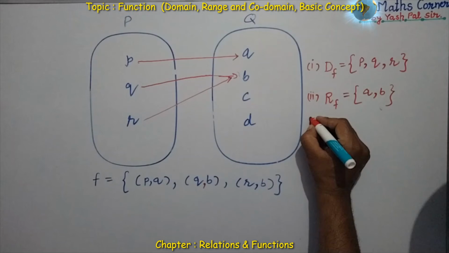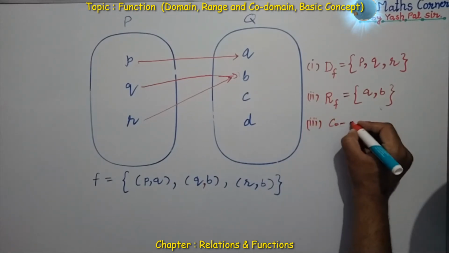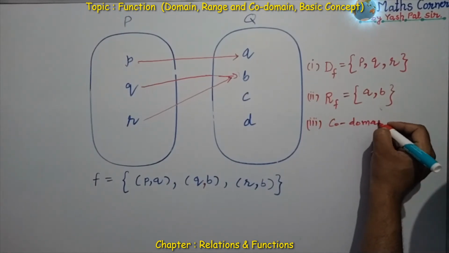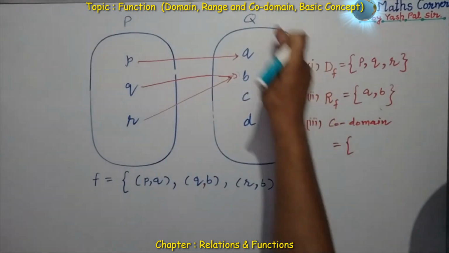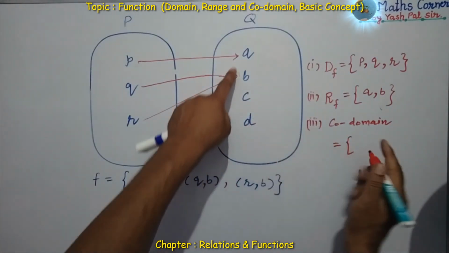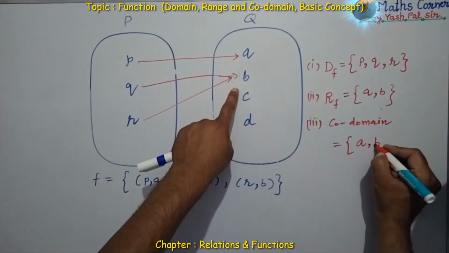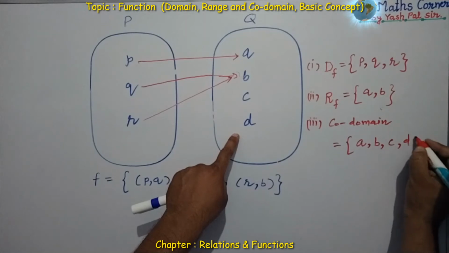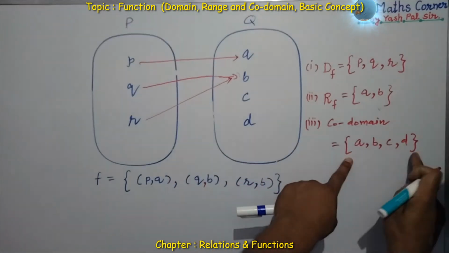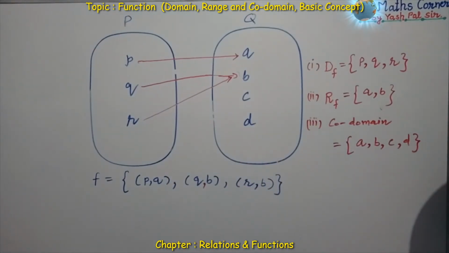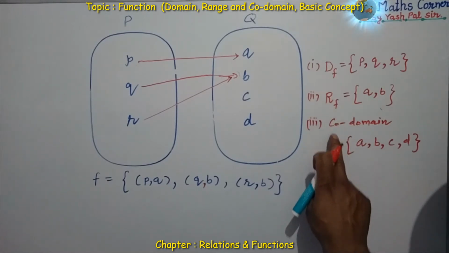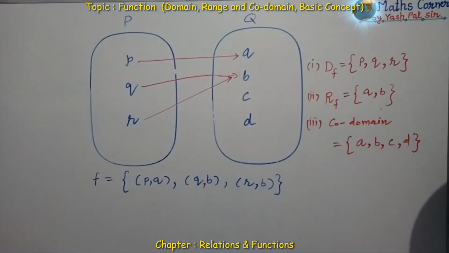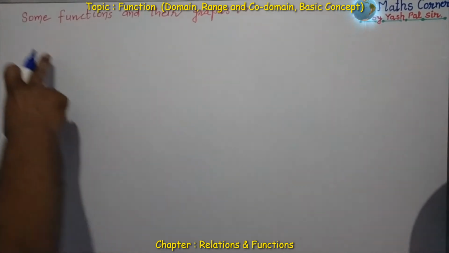And thirdly, we have codomain of function. Codomain. What is the meaning of codomain? Codomain means whole set, second set. All the elements of the second set. They are A, B, C and D. This collection, this whole set is called codomain of the function. So conclusion is range of the function is a subset of codomain of the function.